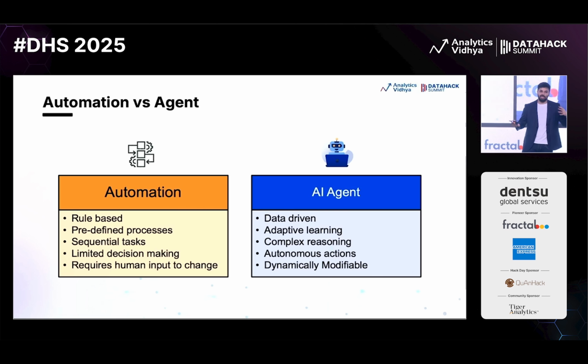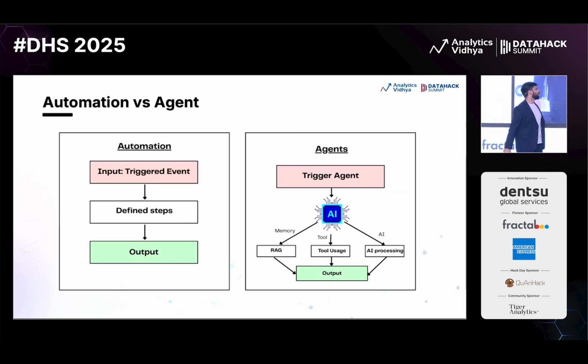If I am sending you a message where I am very angry about your services, the agent will not just send a message for the next service. It will try to understand, and most probably it will send a message like, hey, what can we do to correct that, right? So this is the power or benefit which we get from having agents in our system. And then, of course, limited decision-making and autonomous action. So this, I think, should be very clear from the example we have taken.